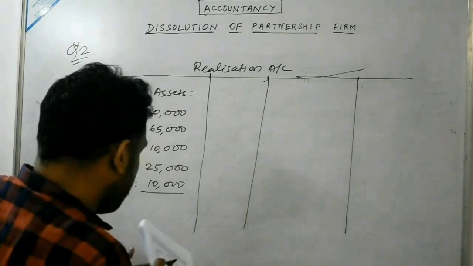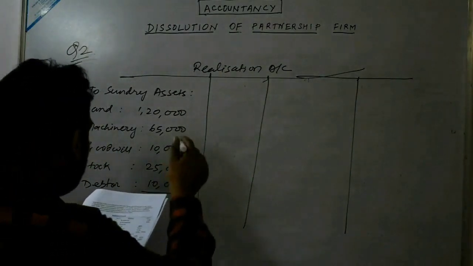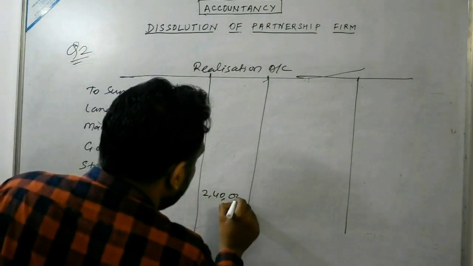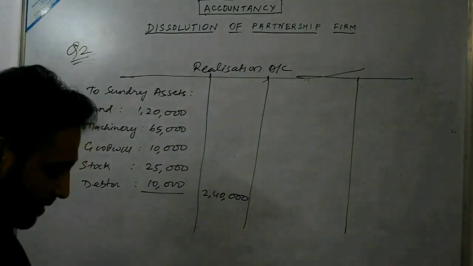Cash, we are not required to transfer. So the total would be 2,40,000.